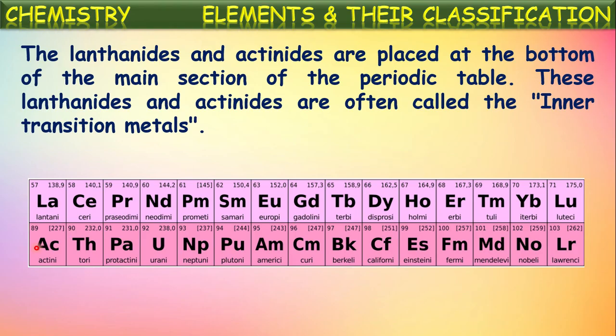But to make it convenient, if these are also written in the main section of the modern periodic table, that becomes very lengthy. That's why these lanthanoids and actinoids are written separately at the bottom of the modern periodic table. That's why these are specially called inner transition metals. Okay.